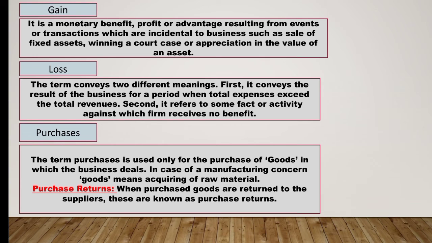Now there is another term which is called purchases return. Purchases return means when goods purchased are returned to the suppliers, these are known as purchases return. Purchases return is also known by another name, which is return outwards. So whenever there is the term returns outwards, it means purchases return.